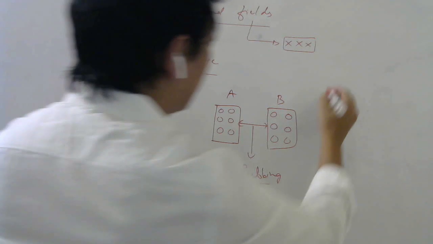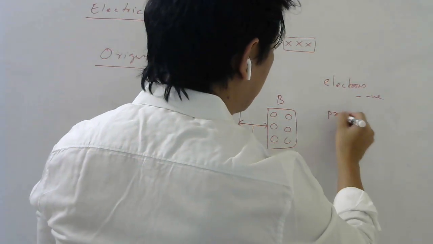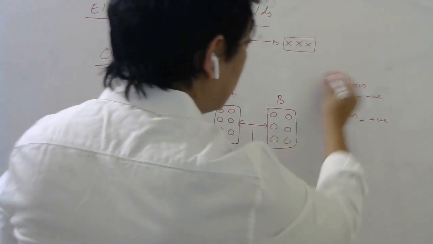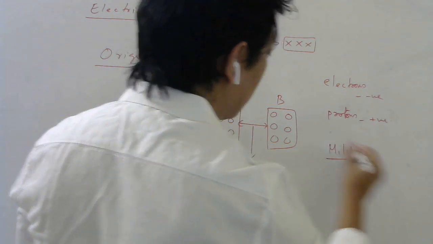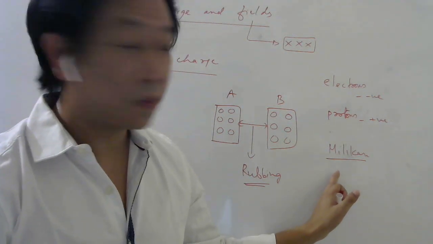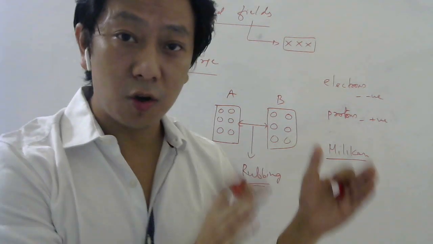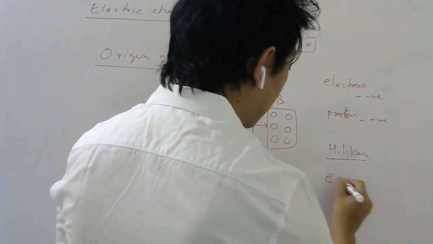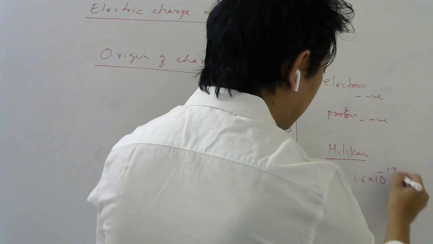Now, from your previous knowledge, you know that electrons have negative charge and protons have equal positive charge. The charge of the electron was measured by somebody called Millikan through an experiment called the oil drop experiment. About this again I will be teaching you in the atoms chapter. How exactly it was done, all that measurement part will be taught in the later chapters. However, you should know right now the charge of an electron in magnitude is 1.6 into 10 power minus 19 coulomb.